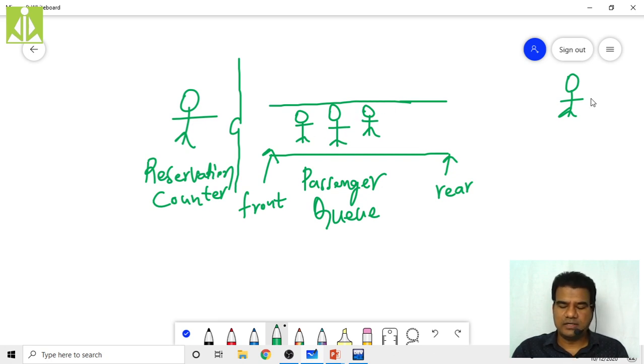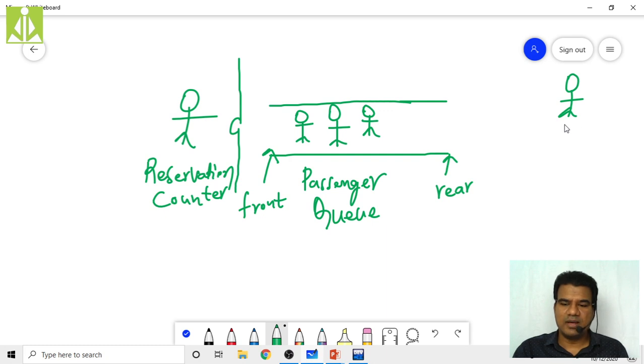So what he has to do? He has to enter the queue from the rear end only. So how does element insertion into the queue have to be done in reality? Okay, sir, if he is a VIP or has some other considerations, then the case will be different. Don't put all those conditions over here. We are discussing the generalized way of a queue. So we consider him as a normal person, not a specialized person.